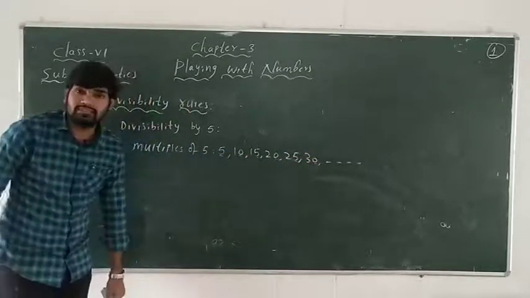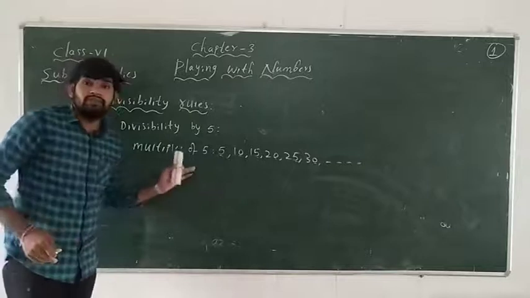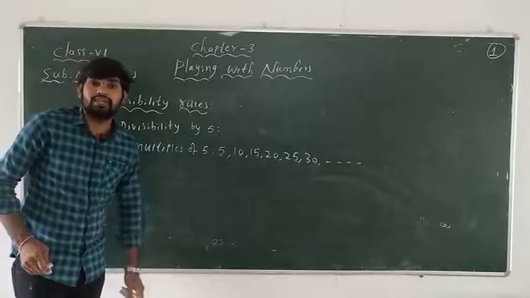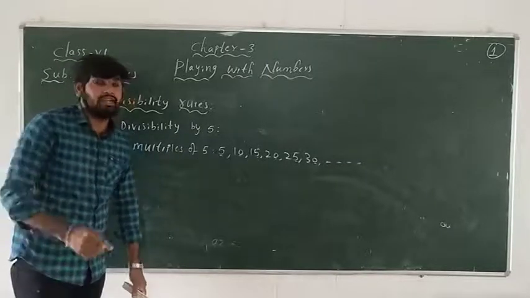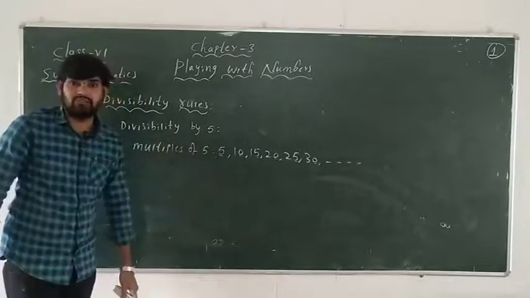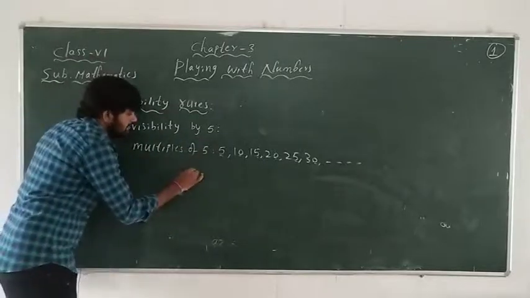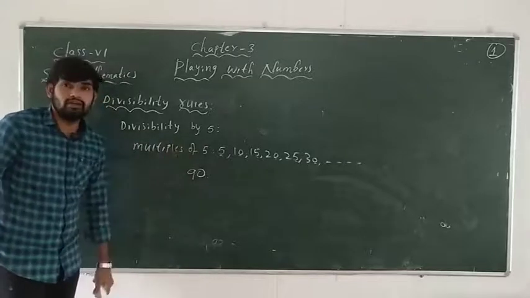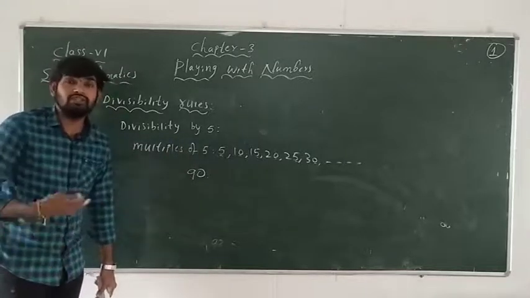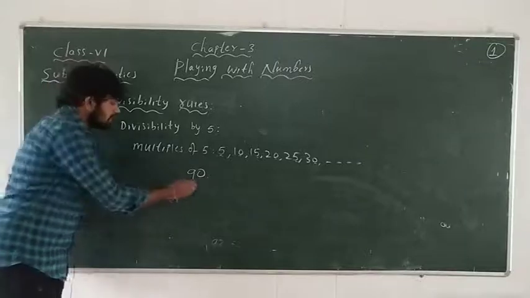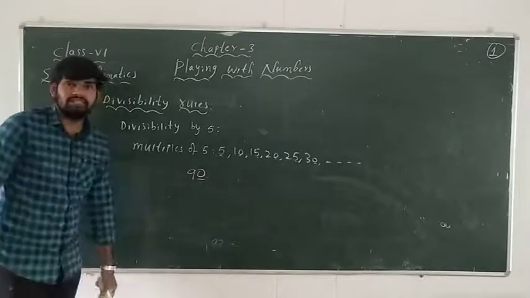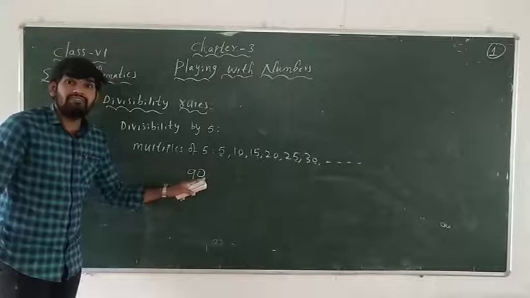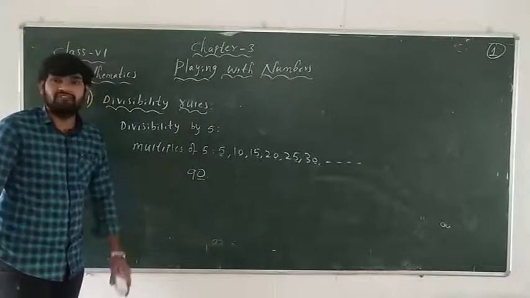So to say that the given number is divisible by 5, the units place in the given number should be either 0 or 5. Then we can say the given number is divisible by 5. For example, 90. Now I want to check whether 90 is divisible by 5 or not. Without doing the division, how can we say that? Here you can see the units place. The units place is 0. By that we come to know that 90 is divisible by 5 compulsorily.